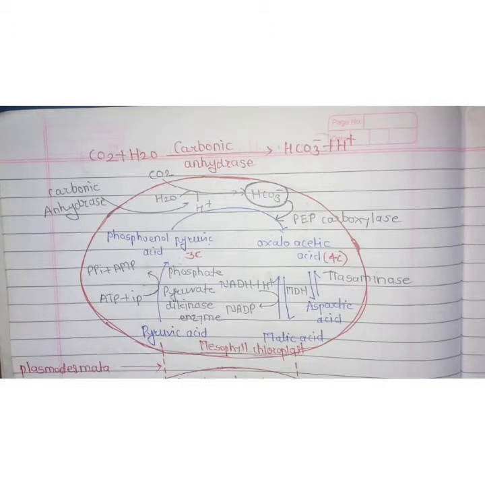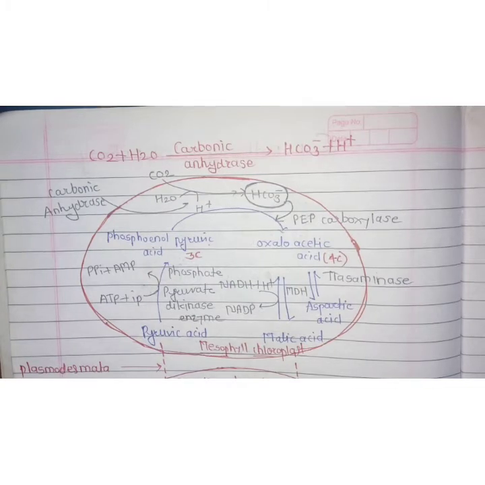This setup is called Kranz anatomy, and that's the modification that takes place in the C4 pathway. So let's begin and see how this C4 pathway works.